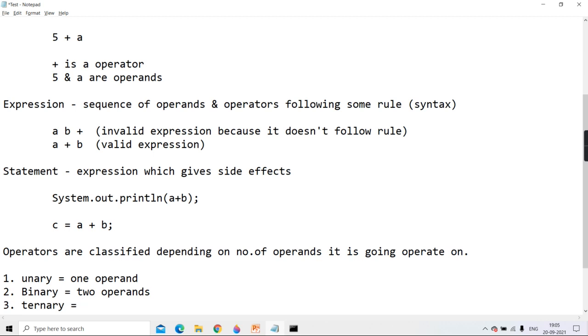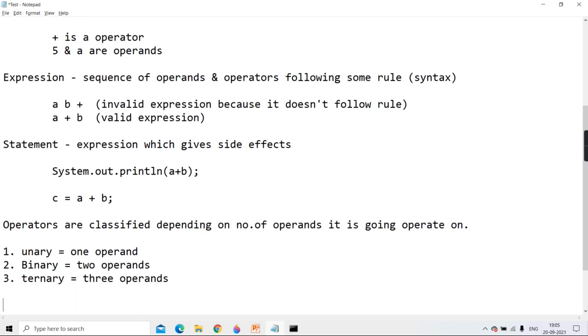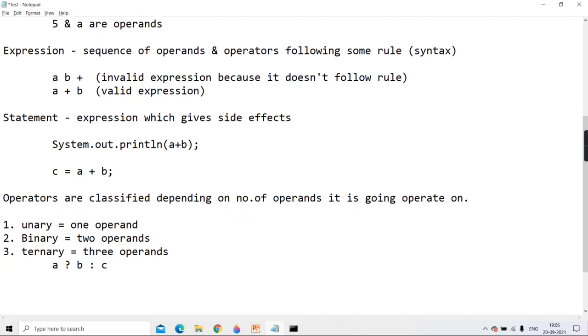Java is having ternary. Some languages don't have it. Like some of you have studied Python also from me. So in Python, there is no ternary operator. But in Java, we have ternary, same like C, which is going to work on three operands. But for ternary, there is only one, the conditional operator, question mark, colon. A question mark B colon C. Conditional operator.